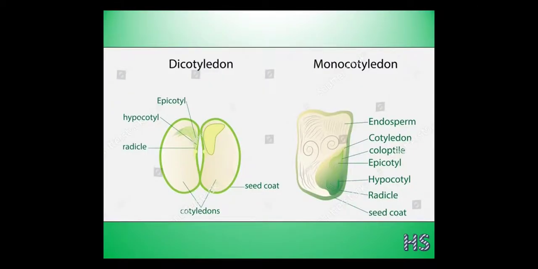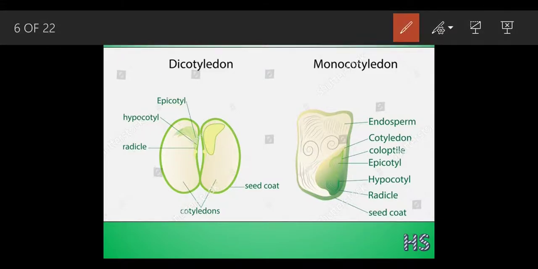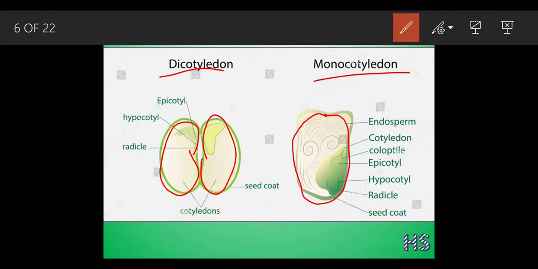Now this is the basic structure of the dicotyledon and the monocotyledon. We can see in dicotyledon plants two parts. Here is one part and the other one is here. In monocotyledon, as in the condition of maize, we can see a single structure only like this. Now they have been named in different ways, epicotyl, hypocotyl. We are going to study them in detail when we study the types of germination. As of now, just understand what dicotyledon means. Dicotyledon means which have two cotyledons, that is 1 and 2, and in monocotyledon we can see only a single part.